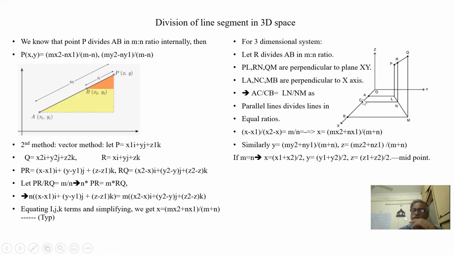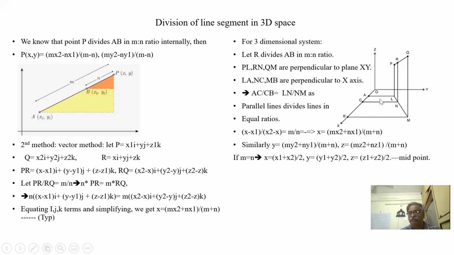So what is AC? AC is nothing but x minus x1. What is CB? CB is x2 minus x, because the point R is at distance x on the x-axis. Point P is x1, point Q is x2.